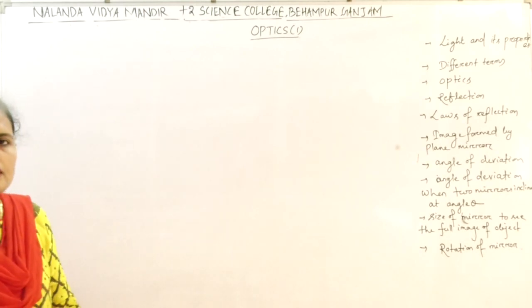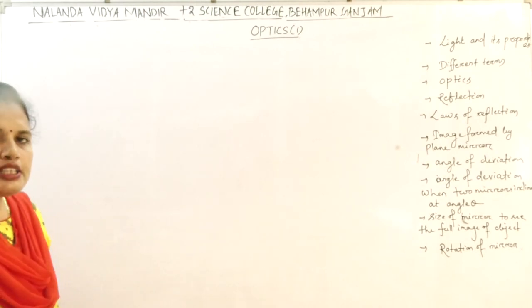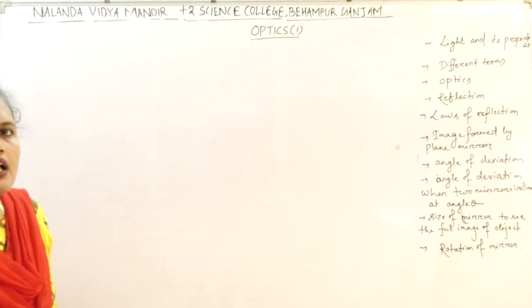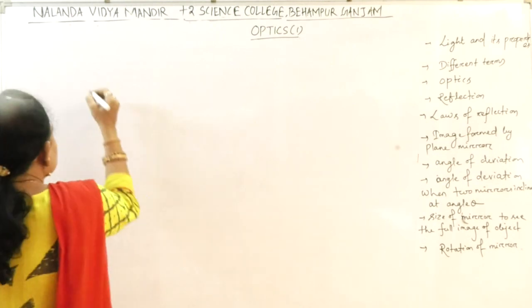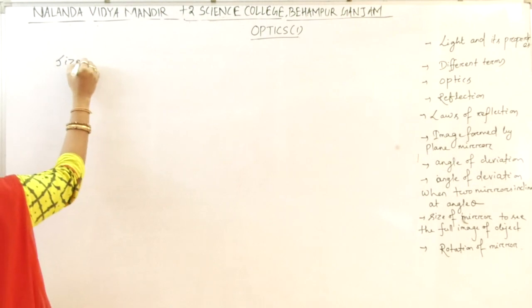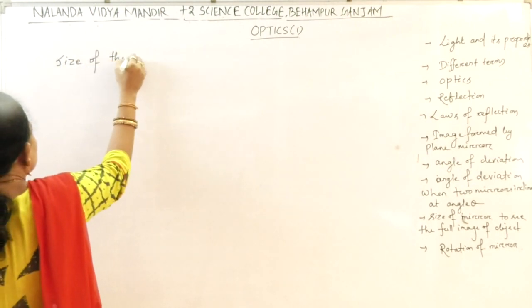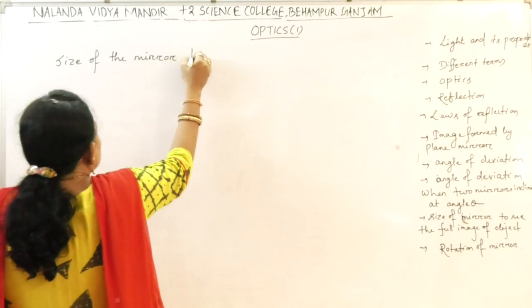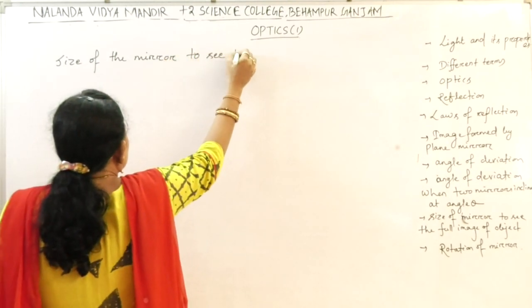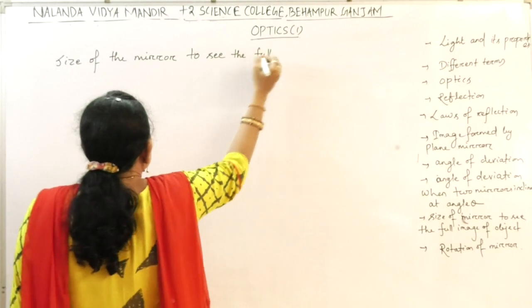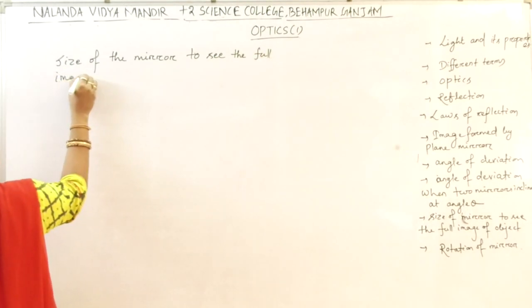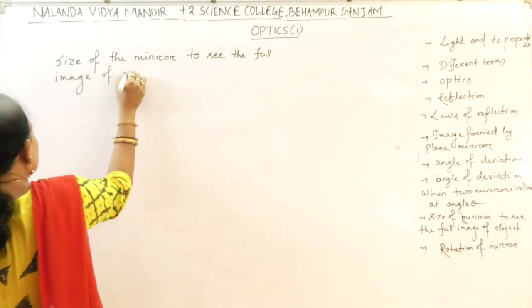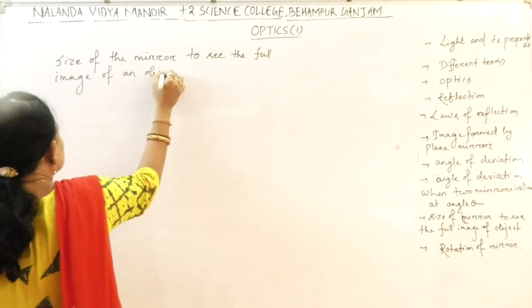If a person wants to see his own image complete, then what should be the size of the mirror? Size of the mirror to see the full image of an object.